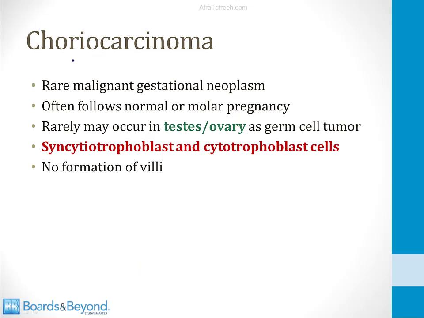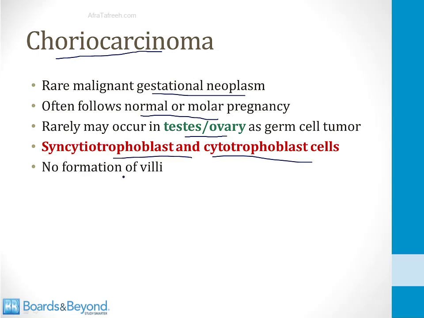And our last germ cell tumor is a choriocarcinoma, which is a rare malignant gestational neoplasm. I talk about these in detail in the video on gestational tumors. They often develop in the female following a normal or a molar pregnancy, but they can also rarely occur in the testes or ovaries. Remember, the testes and ovaries contain germ cells, which can develop into all the tissues present during gestation, including abnormal tissue types like choriocarcinoma. What you see under the microscope are syncytial trophoblast and cytotrophoblast cells, but no formation of chorionic villi, as these tissues usually form in a normal pregnancy.